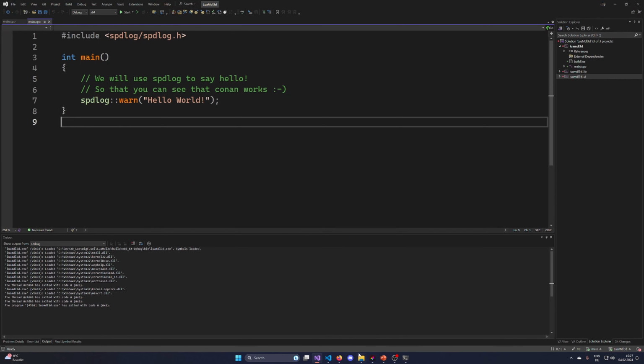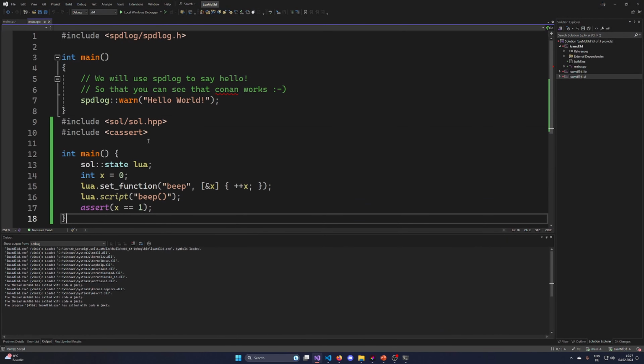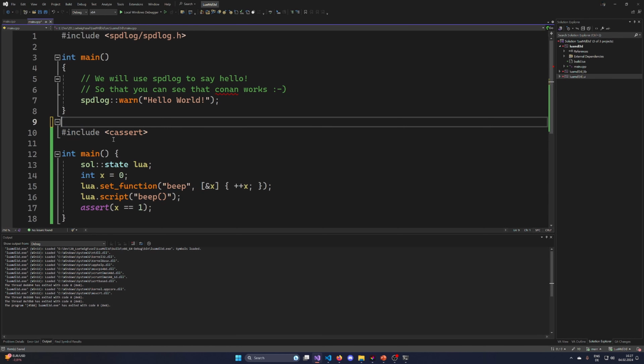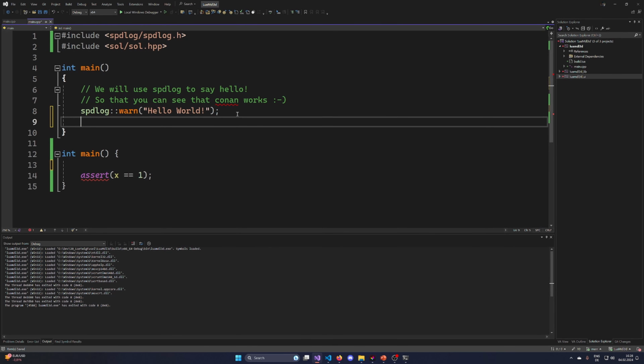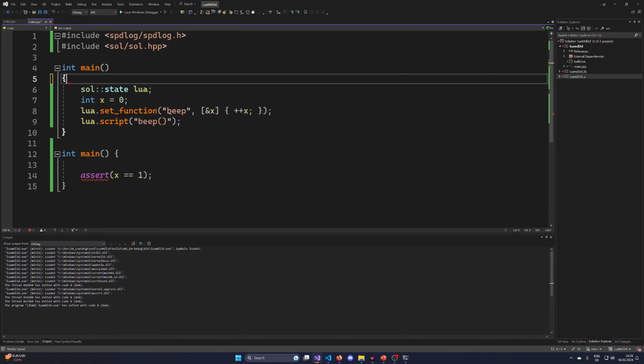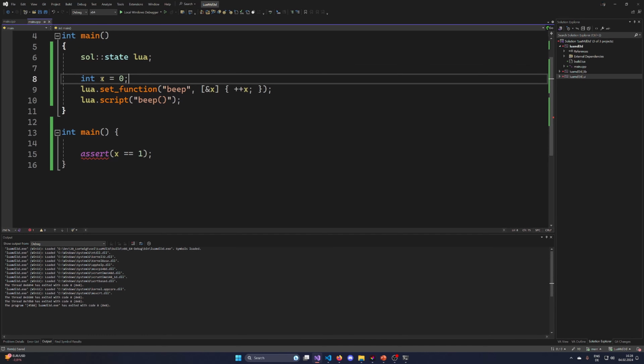It seems good. Let's now maybe just quickly try this example that they're giving. I do not want to have C assert because I don't like it. I want to have sol. And then I'm going to take this code and paste it in here. So basically what we are doing is creating a Lua state, then setting x equals 0, then applying a function. The function is called beep. It's using a lambda to increment x, and then Lua shall call beep.